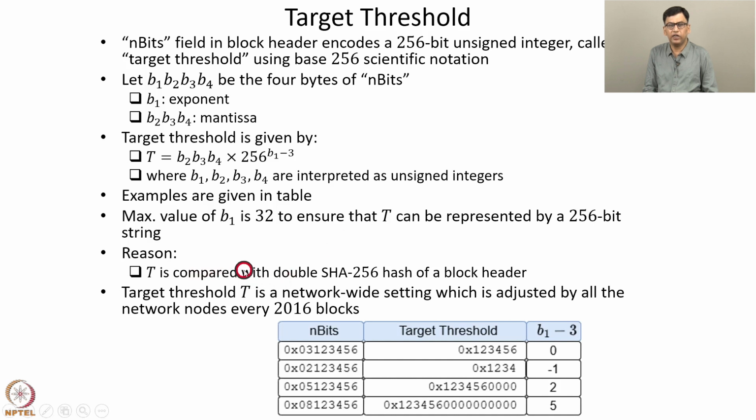Now the target threshold T is a network-wide setting which is adjusted by all the network nodes every 2016 blocks. So we'll discuss how the target threshold is adjusted by the network nodes. So we now discuss how to find a valid block.